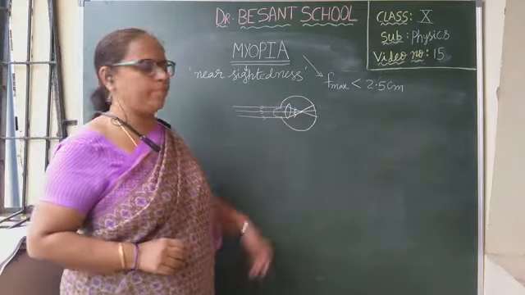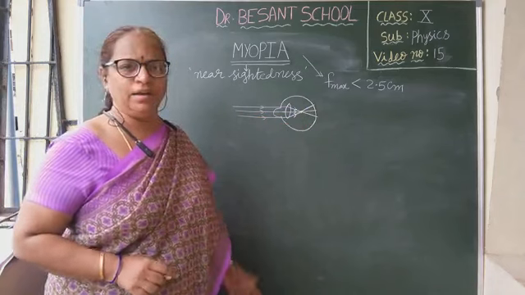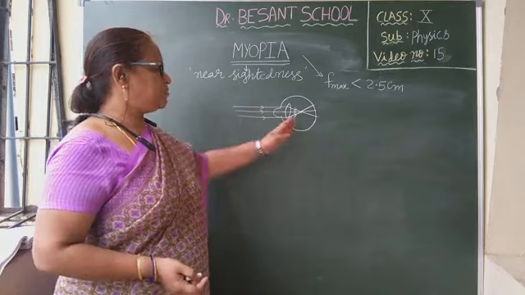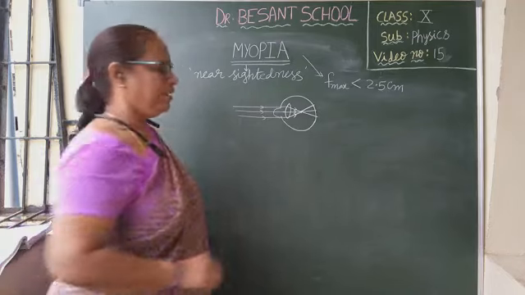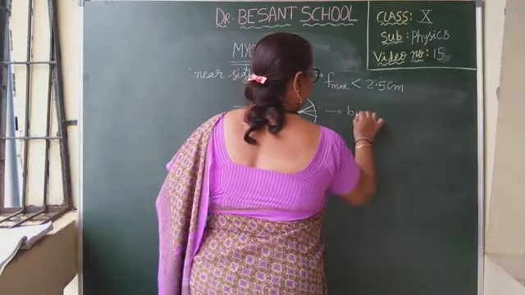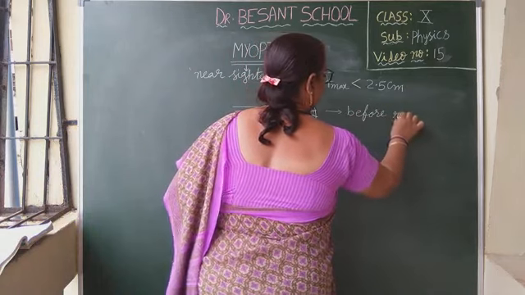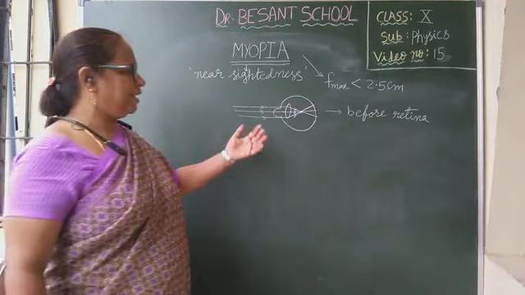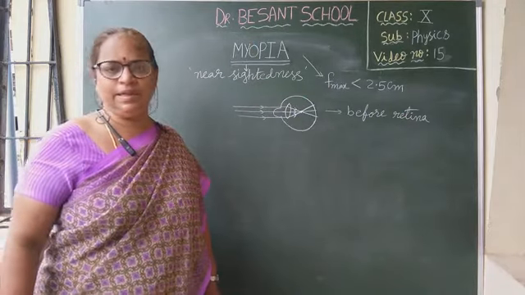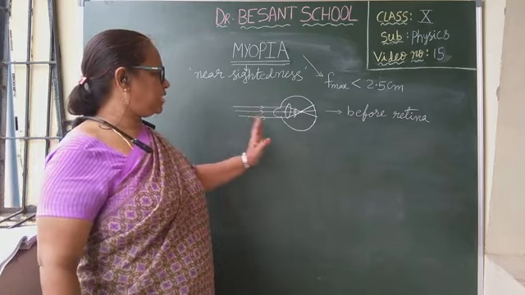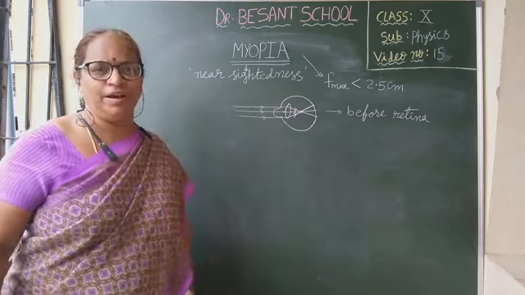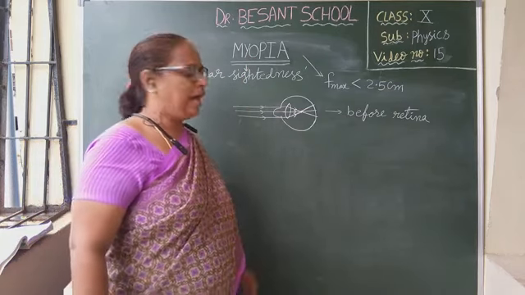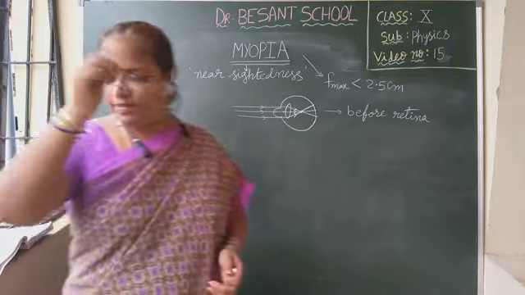So where the image is forming now? Can the image form on retina? No. Image cannot form on retina. Understood? So image is forming before retina only. Am I clear, children? Understood? So this type of defect is called myopia, and such person is called myopic person. Clear?